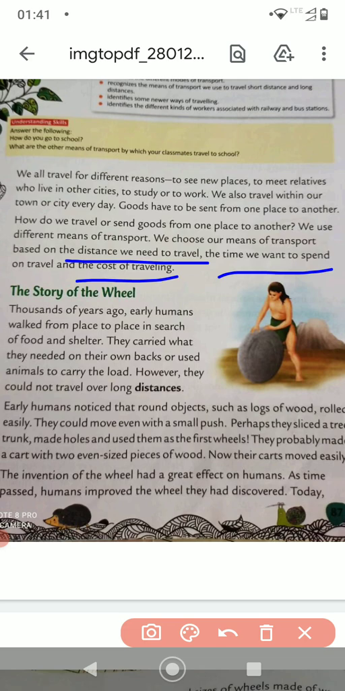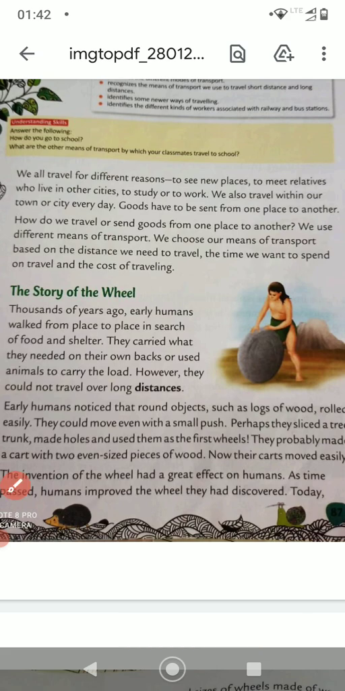What are the 3 points? 3 basic points on which our means of transport is being decided or chosen. Right. The story of the wheel.